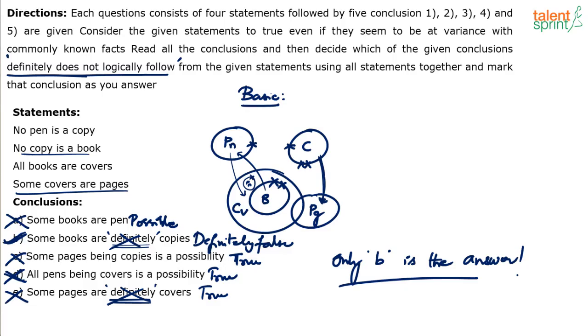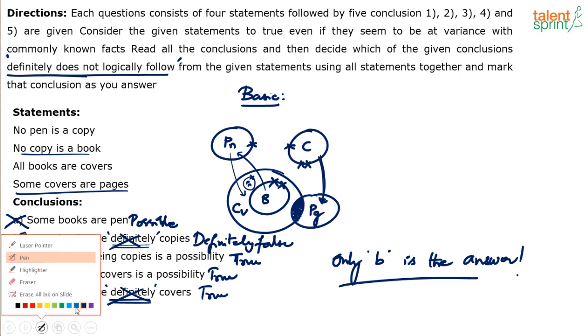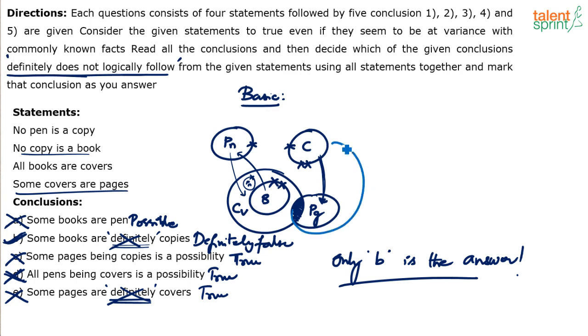Look at the diagram again. Let me share the screen. If you see, pages do not include books. Pages include covers. Some pages being copies is possible. I can draw a possible diagram in this fashion, like pages can be drawn like this. What is wrong in drawing pages like this? Nothing wrong, no? Did I violate any statement?